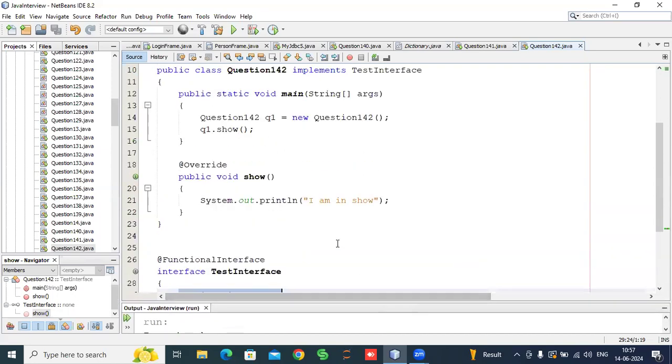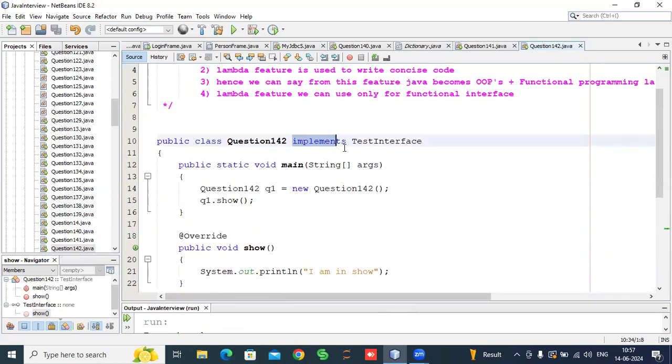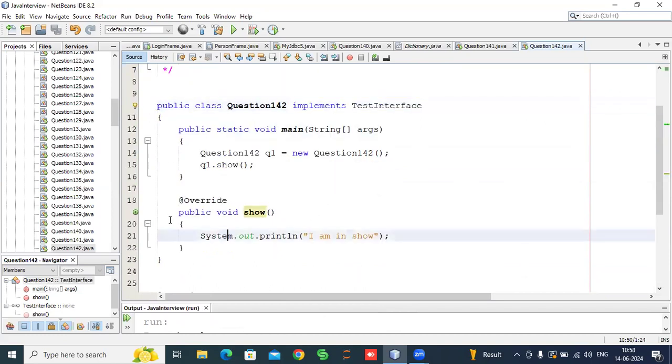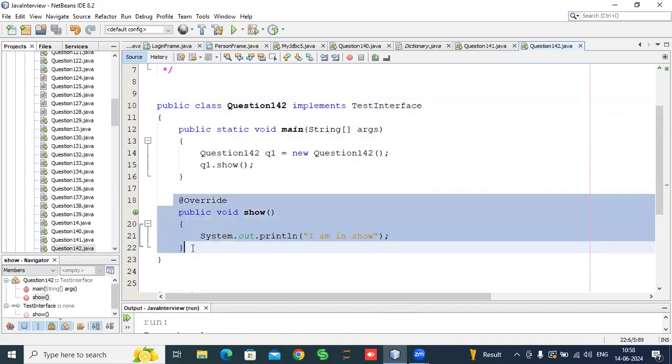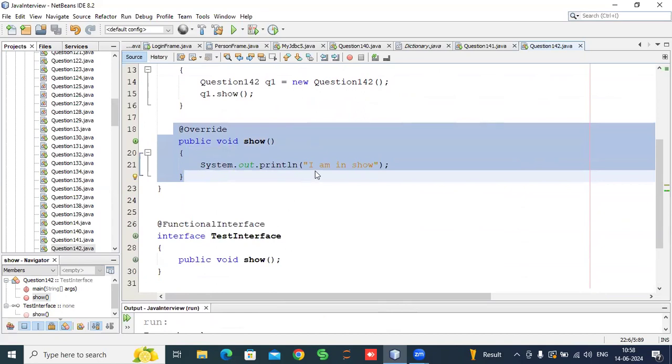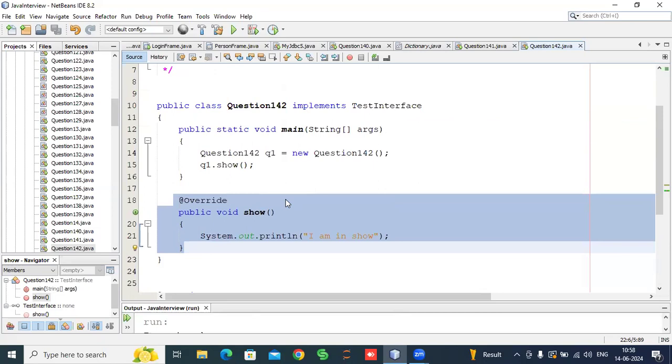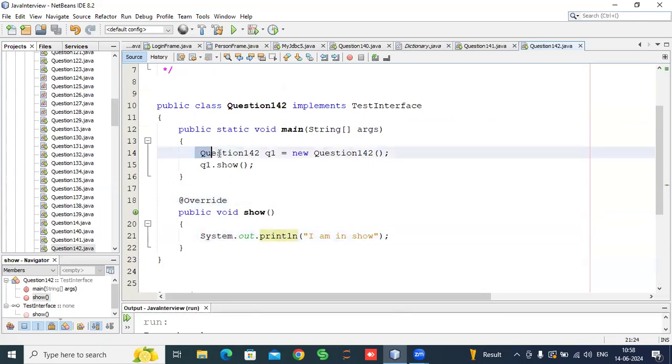But suppose I don't want to implement this. This is a very lengthy process, guys. What we have to do is implement an interface, then after implementing that interface we compulsorily need to override the body of any method present within that interface. And then we have to create the object of such a class, and by using that object we can